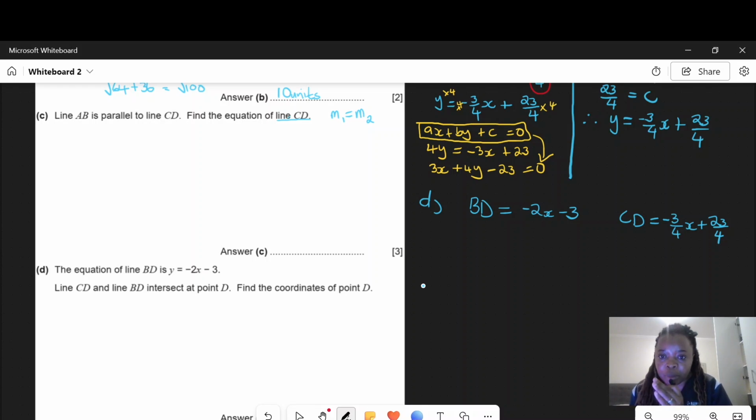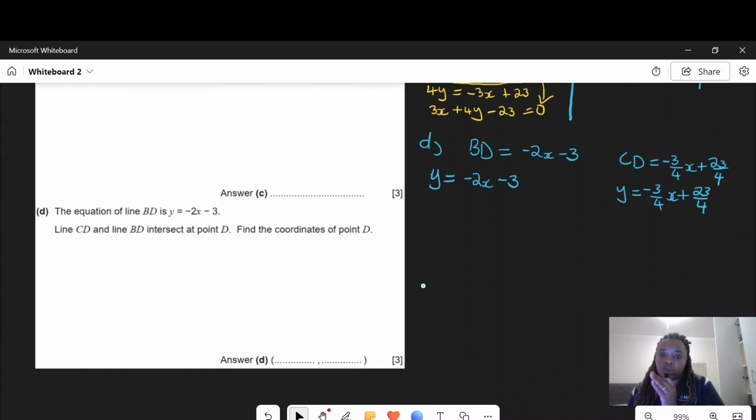Let's write line BD in the proper way of a function. It's y equal to negative 2x minus 3 as given in the question. And this is also y is equal to negative 3 over 4x plus 23 over 4. So these are the two equations that I'm trying to solve.